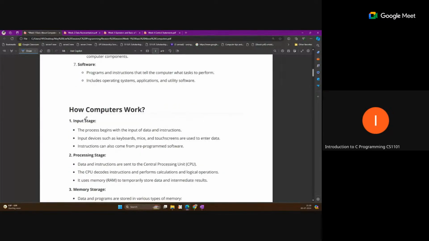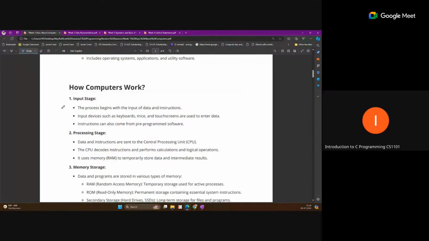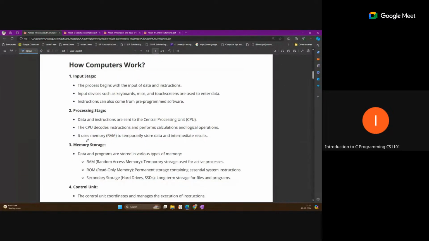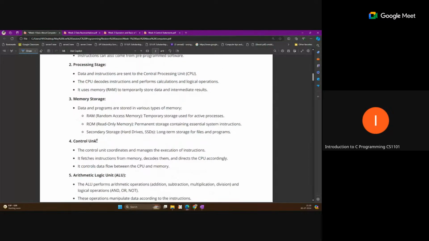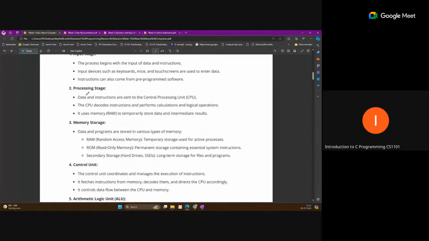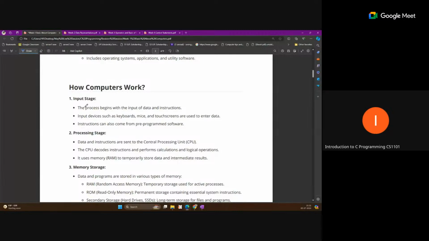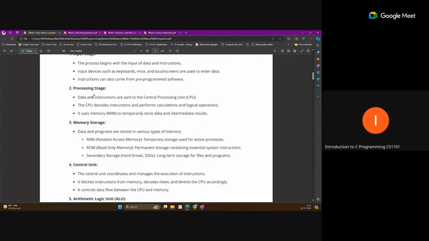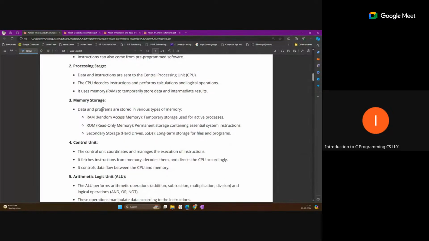Okay. So how does a computer work? Input stage, processing stage, memory storage, control unit, all these are the steps where the computer works. In the input stage, the computer takes the data, processes the data, then stores the data. This data is stored in places like RAM, ROM, and secondary storage. ROM is also one type of memory that stores data permanently, containing essential system instructions.